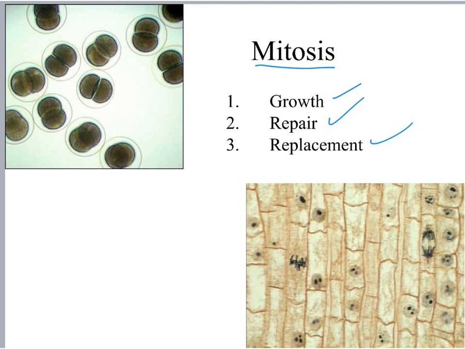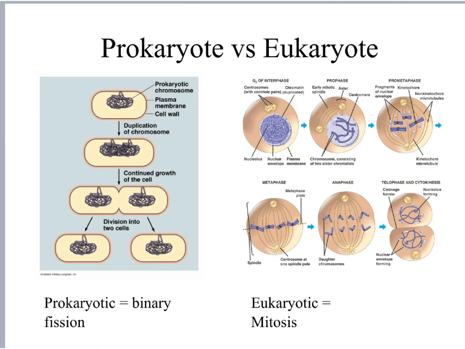Another thing to remember is that everyone basically began life as a single cell zygote. You remember that from before. And that single cell zygote has undergone billions of mitoses to produce the organisms that we are today. However, one of the things that's interesting is not all cells undergo cell division in the same process.